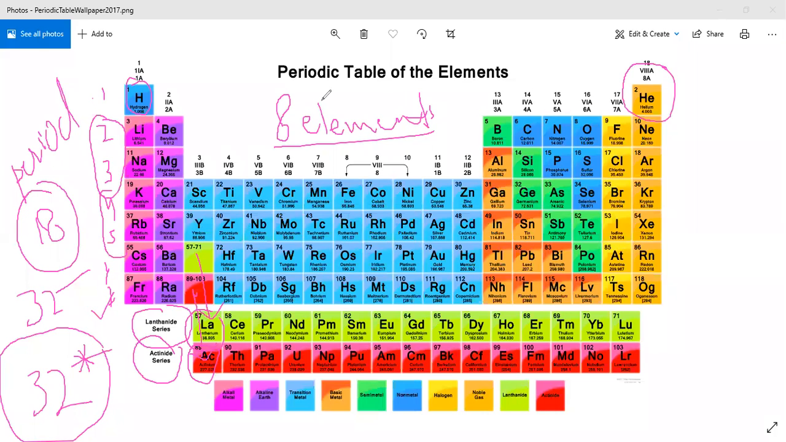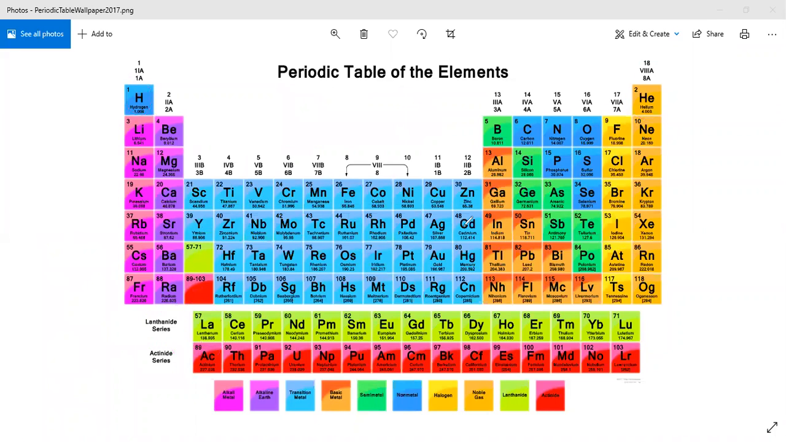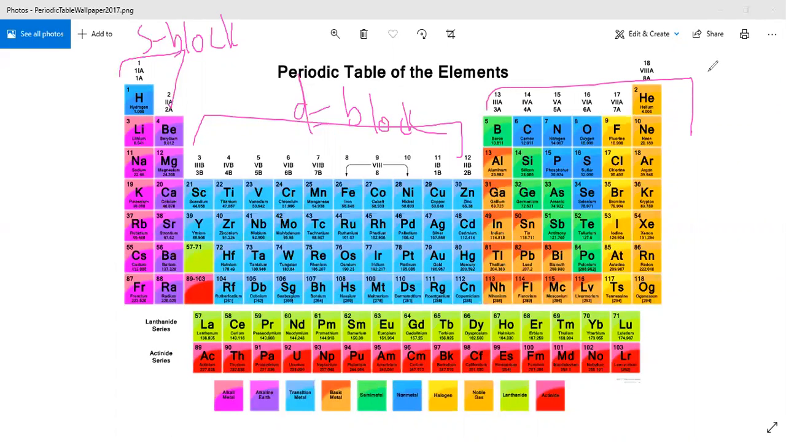4 blocks. Now I'm going to show you the blocks. Elements are classified into 4 blocks depending upon the type of the subshell which gets the last electron. Here you can see this is the S block, this is the D block. D block elements are also called transition elements. This is the P block, and the two series at the bottom are named the F block.